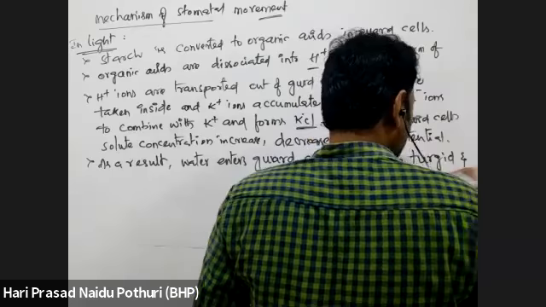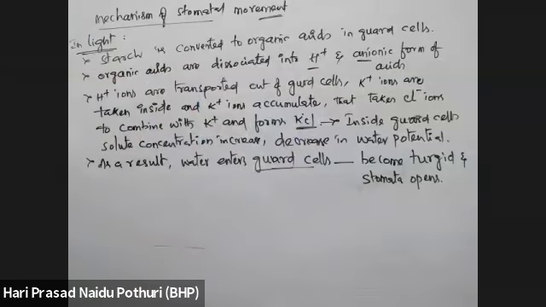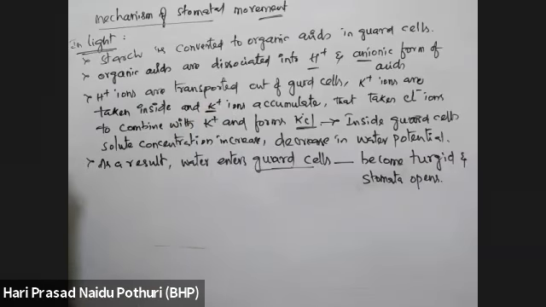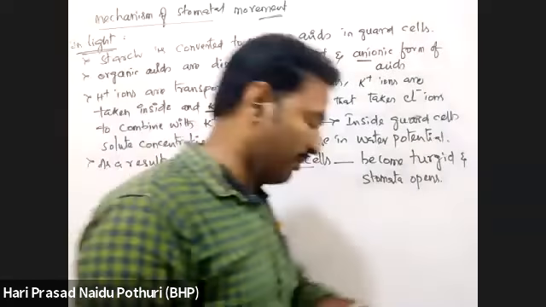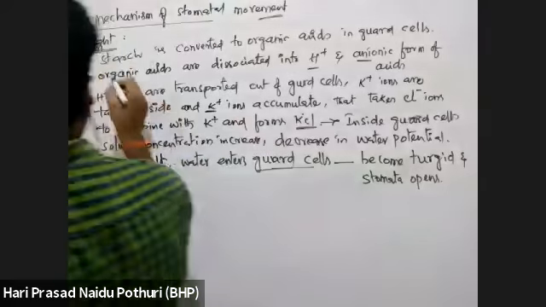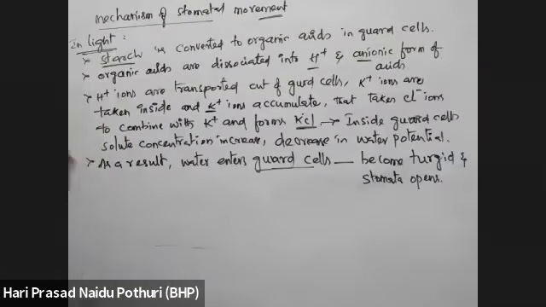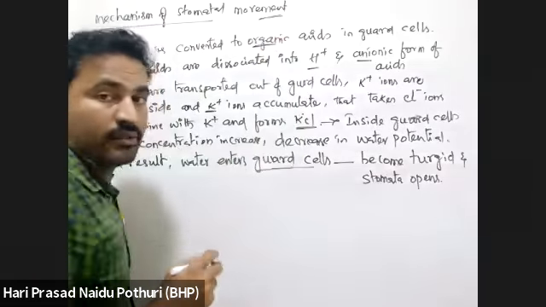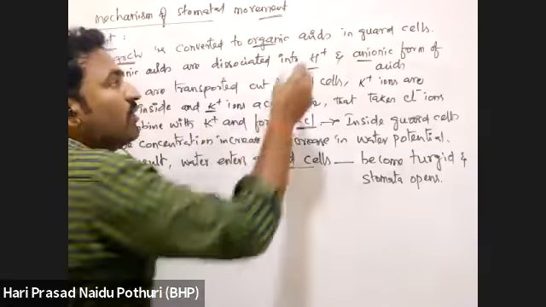This is taking place in light, where the chemical theory, which is the K plus pump theory, explains how potassium ions are entering the guard cell and there is opening of stomata. Listen once again: inside the guard cell, starch is first converted into organic acid. Starch is breaking down into organic acids.